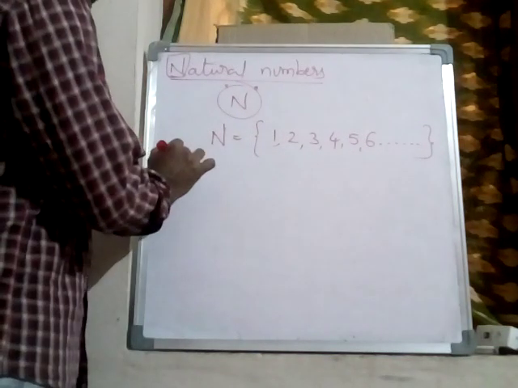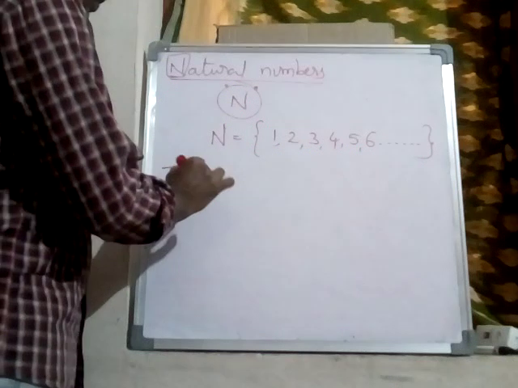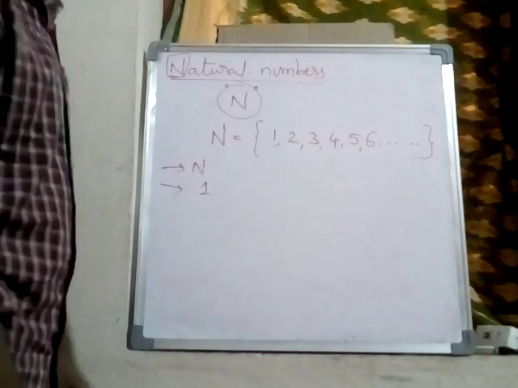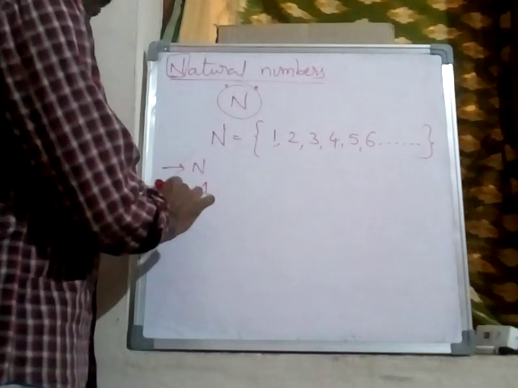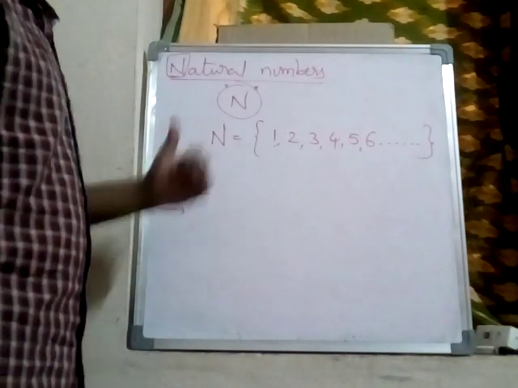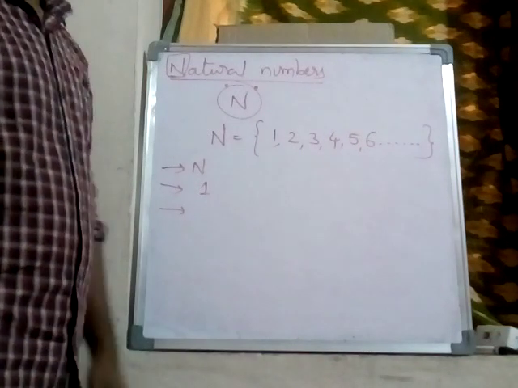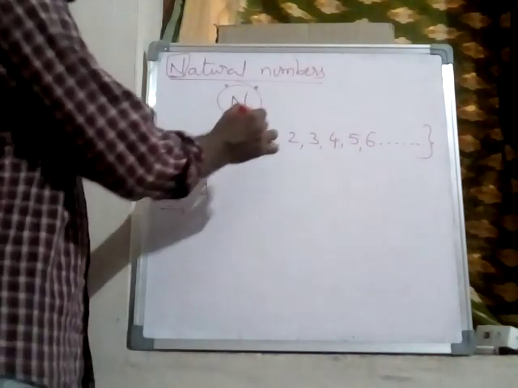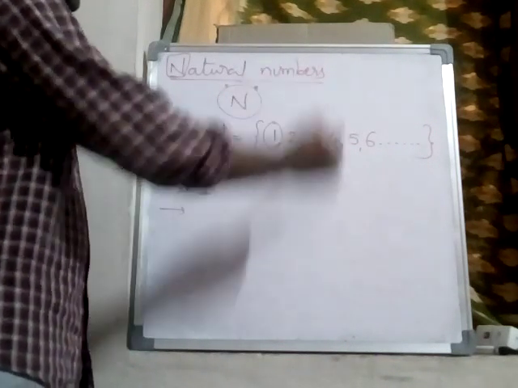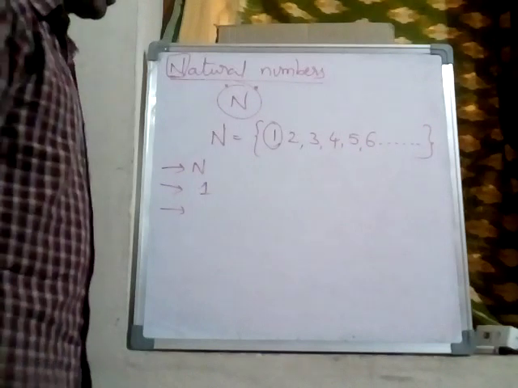In the natural numbers denoted by N, the least natural number is 1. What is the greatest natural number? We can't say, it does not exist. We cannot define it. So the smallest natural number is 1, and the greatest natural number does not exist. This is natural numbers.